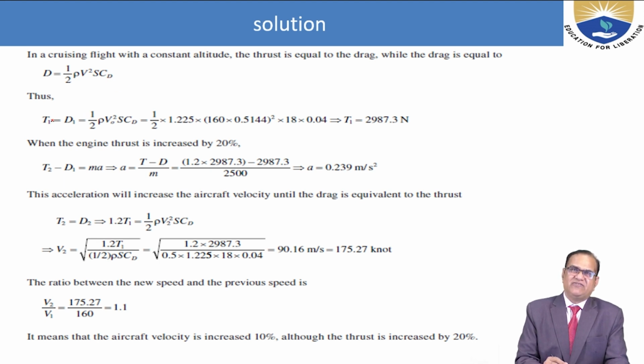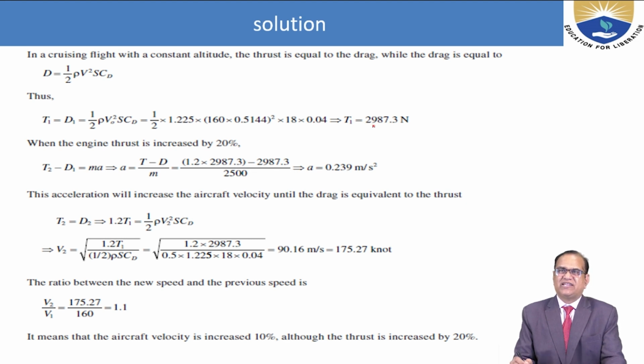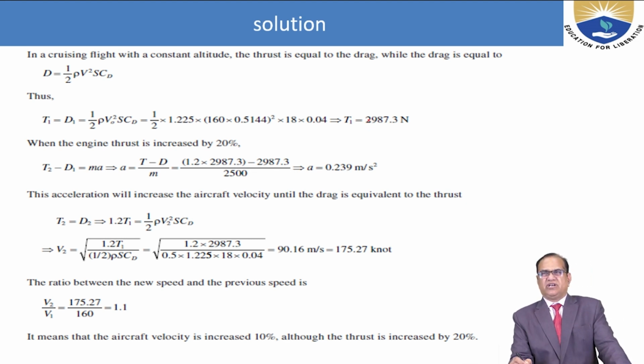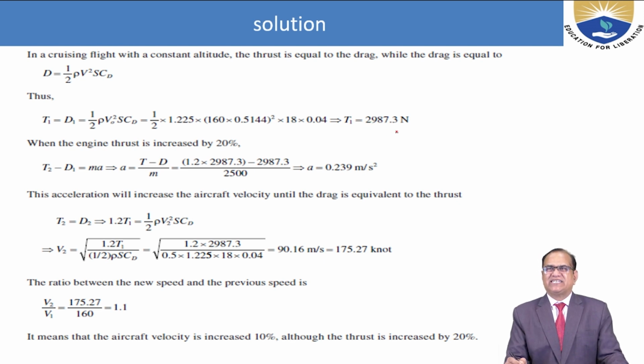Thus T1 equals D1 equals half rho V square S C_D. Half rho is 1.225 times V square, with V equal to 160 times 0.5144, since to convert from knots to meters per second we multiply by 0.5144. Area S times C_D, which is 0.04. So we get the thrust equal to 2987.3 Newton.